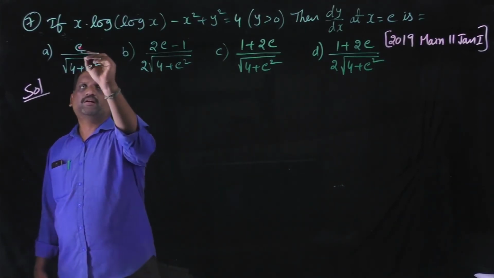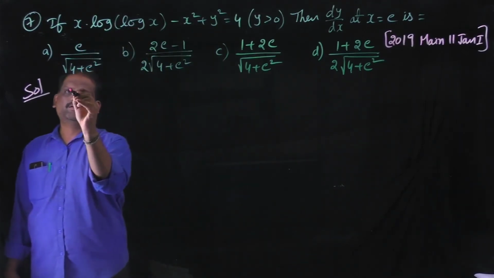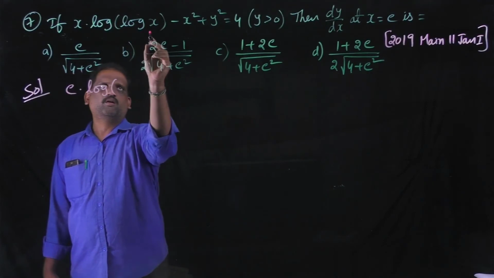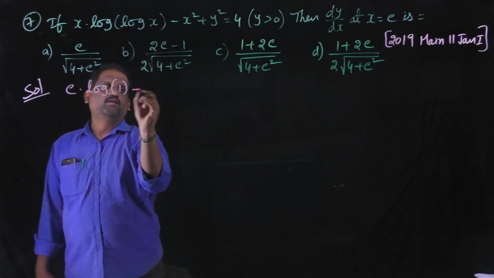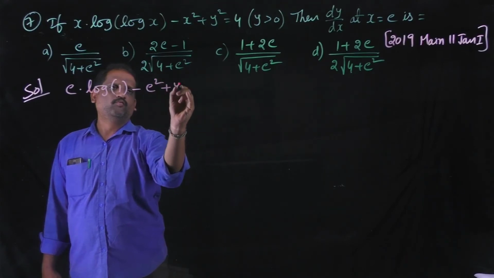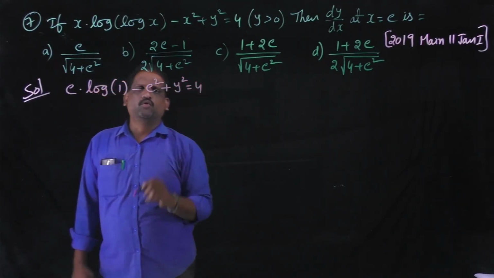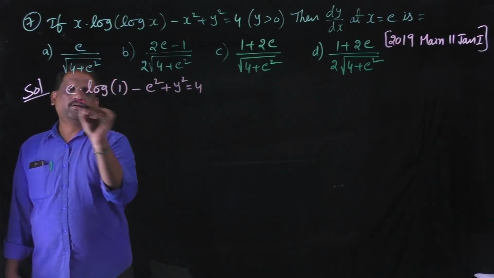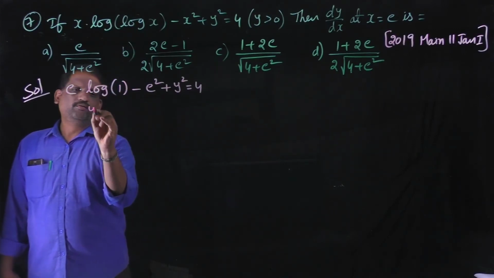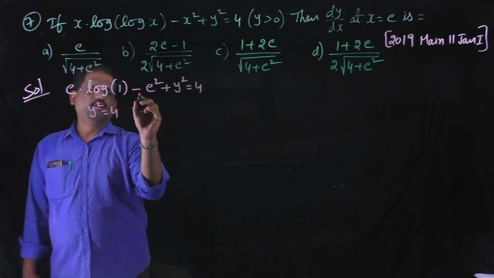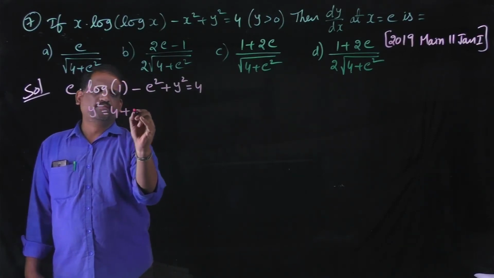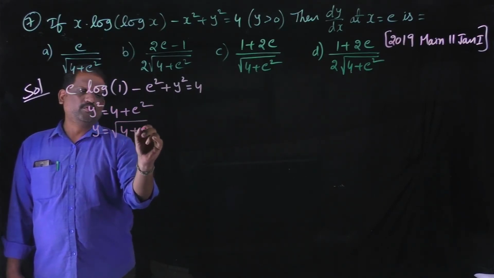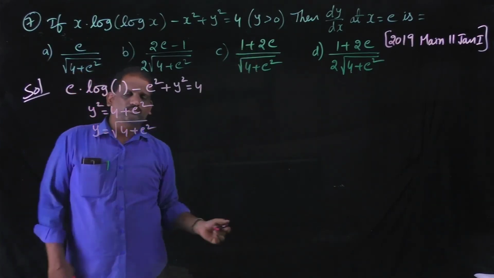Substitute x equal to e in this function, then we get e into log of, the value of log e is 1, minus e square plus y square is equal to 4. Log 1, the value of log 1 is 0, then this term becomes 0. Y square is equal to 4 minus e square, which comes to the RHS and becomes plus e square. Then y equal to square root of 4 plus e square. Given y greater than 0, so it is a positive value.